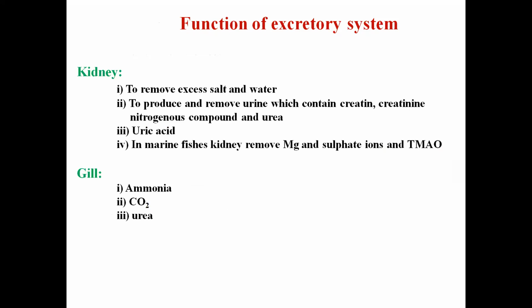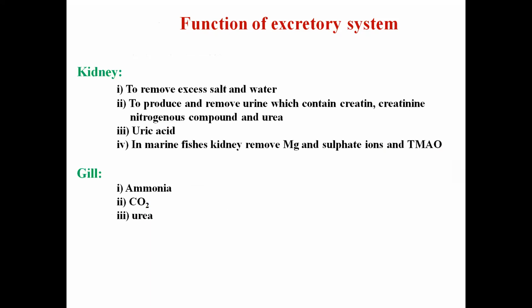And now again, the function of the excretory system is to remove the excess salt and water. It produces and removes urine which contains some amino acids and nitrogenous waste, urea and uric acid. In marine fishes, the kidney not only removes urea as a nitrogenous waste, it also removes magnesium and sulfate ions as well as TMAO. TMAO is trimethylamine oxide.